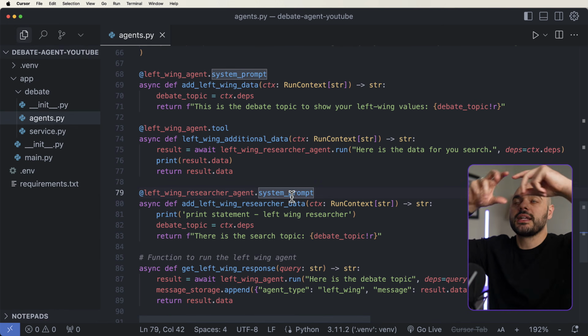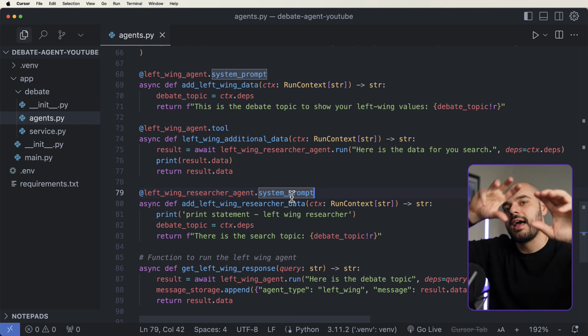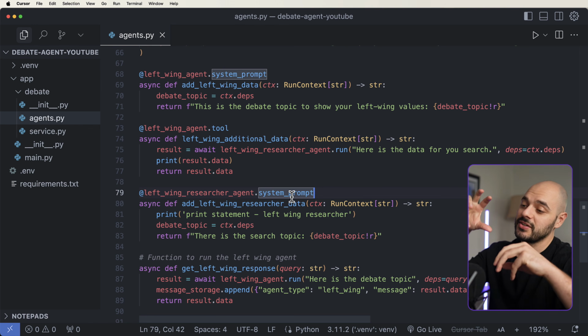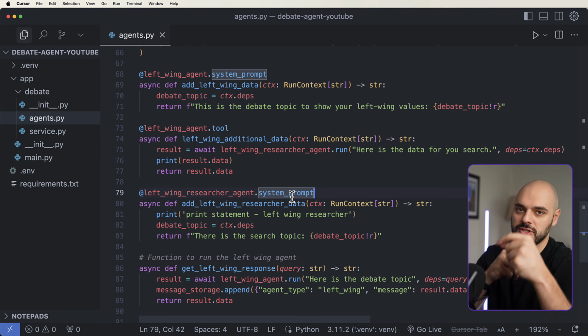So essentially, we're going to pass in a query. We're going to have the right look it up, respond, add that to the messages. Our left is going to grab the messages and our query, look at it, respond, and add it to the messages for the next query.